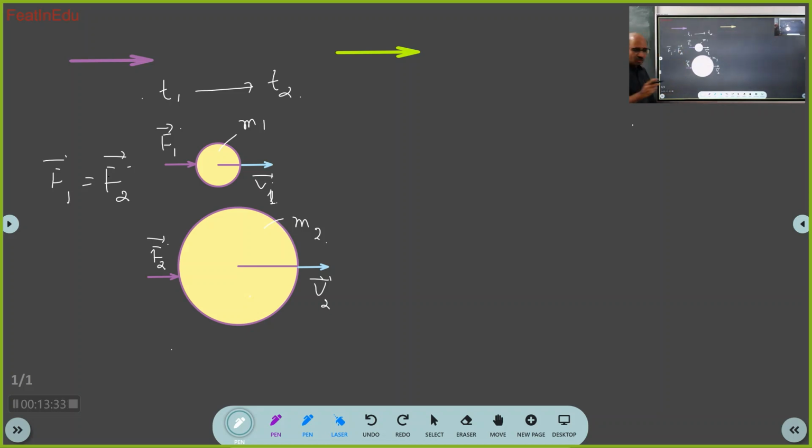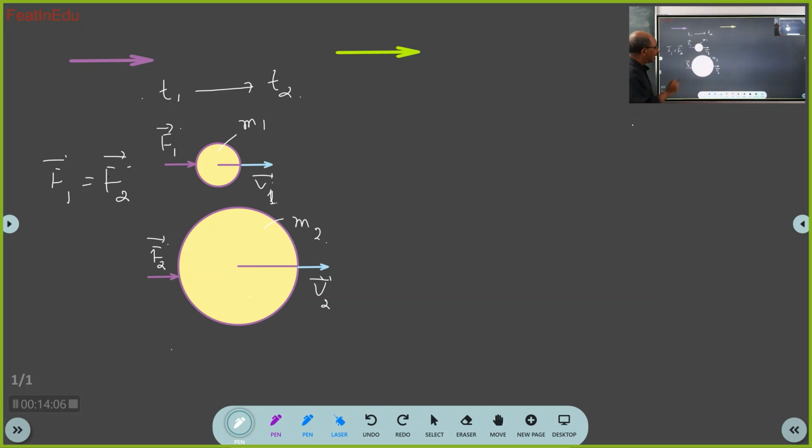See, when you apply force to both the bodies, only one force is acting on each body. So that itself is the net force. So what will force F1 bar do to M1? It will accelerate. What will F2 bar do to M2? It will accelerate. So these forces will produce acceleration. Acceleration means what? In this case, it will increase the velocity. See, in both the cases, the velocities are increasing.